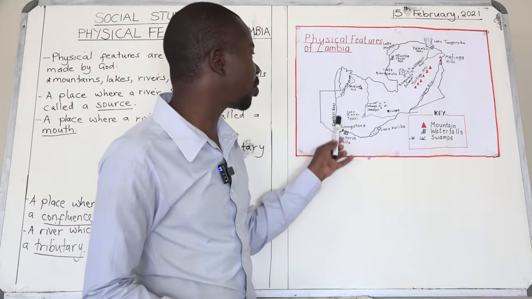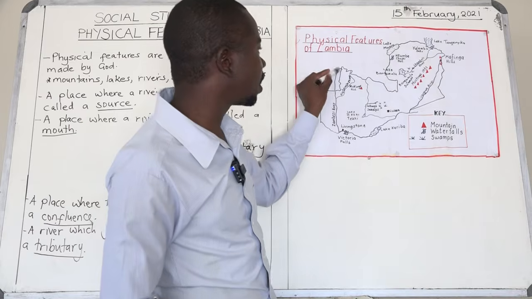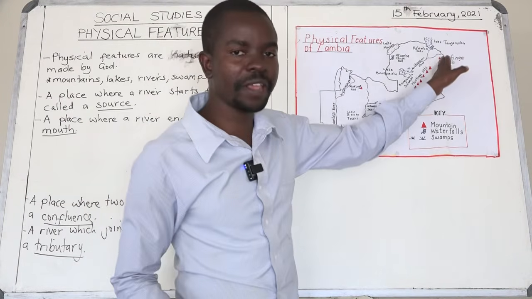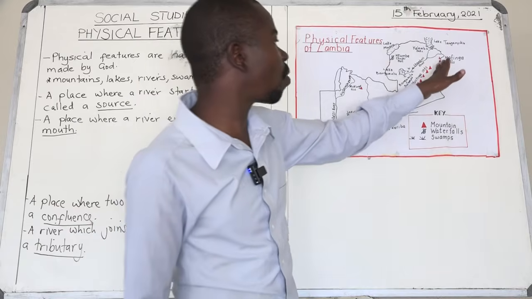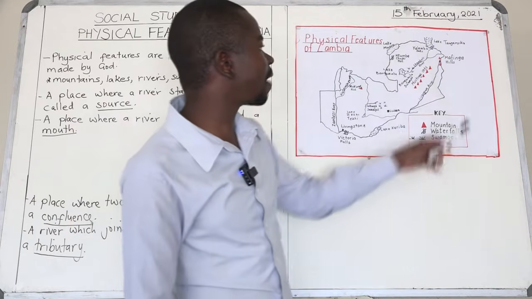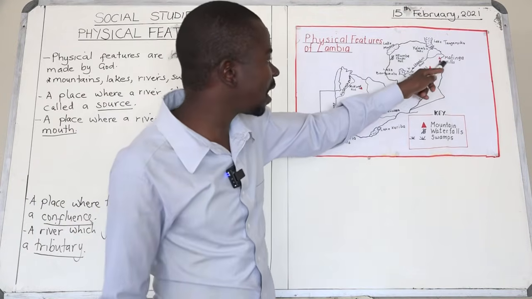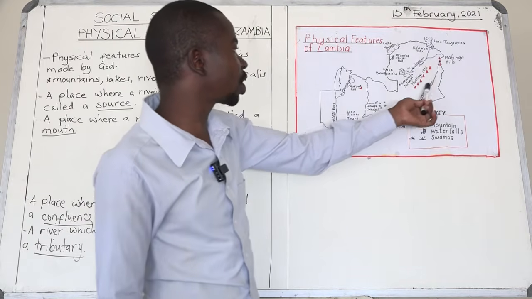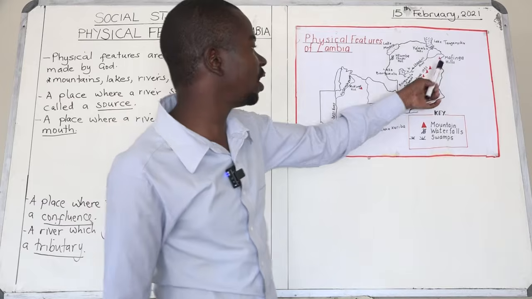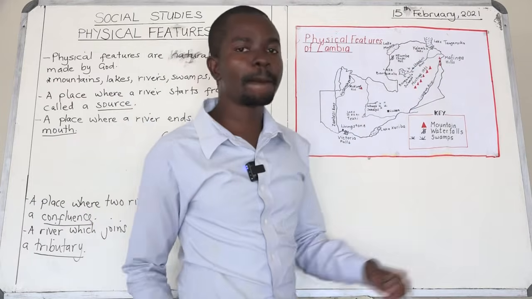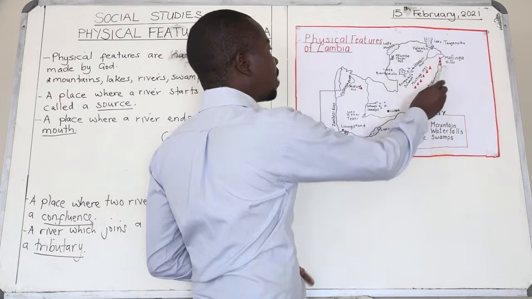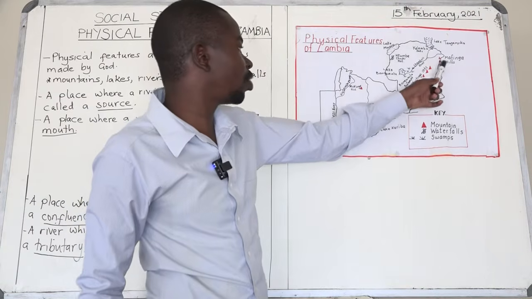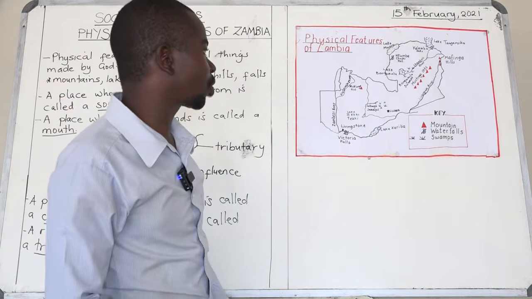Apart from the Zambezi River, which has got a source from the Kaleni Hills, we also have got the Luangwa River, which starts from Mafinga Hills. You can see Mafinga Hills is up there, and that's where the Luangwa River starts from. Just where Mafinga Hills is, we also have got the Makutu Mountains.